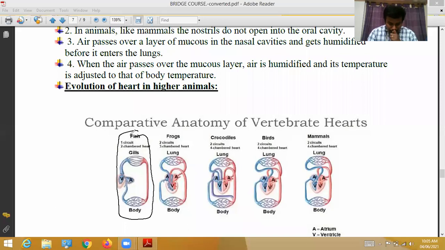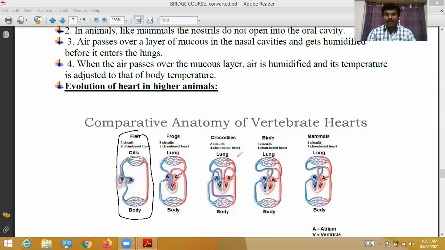During the course of evolution, the heart gradually turned into a single circuit heart, then gradually into a double circuit heart, and so on. Single circuit, double circuit. In earlier days, in some organisms only two-chambered hearts are present.